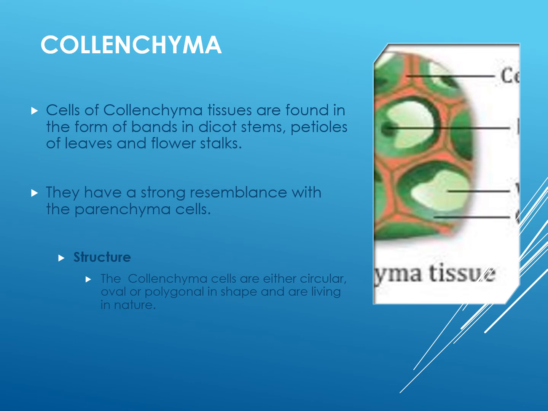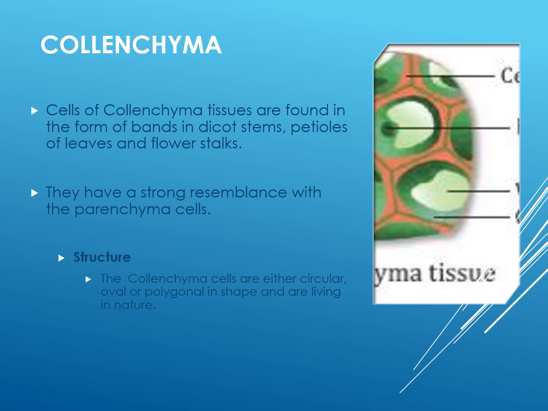Now, what is the structure of the collenchyma cells? The collenchyma cells are either circular, oval or polygonal in shape and are living in nature. They are joined together without any intercellular spaces. They are thickened at the corner due to deposits of additional wall matter such as cellulose and pectin. The cells of the collenchyma tissue also have vacuoles. As you can see in this diagram also, the vacuoles are present.